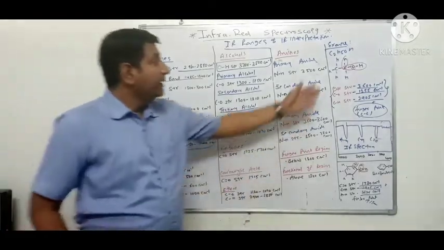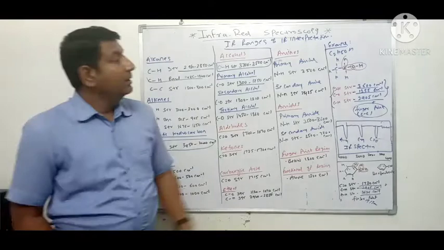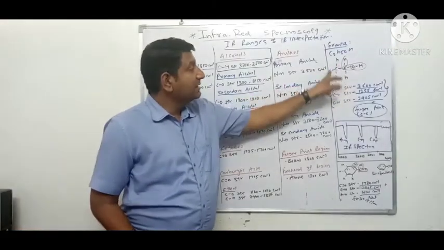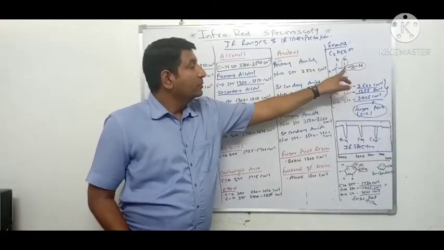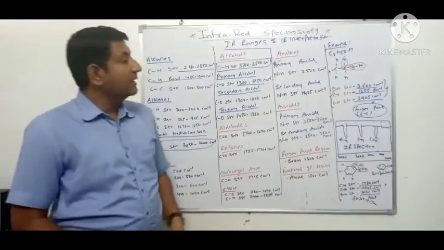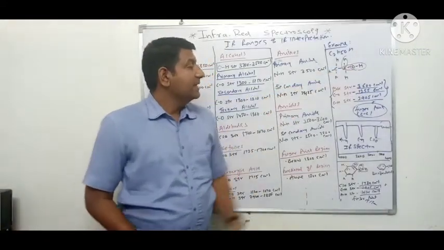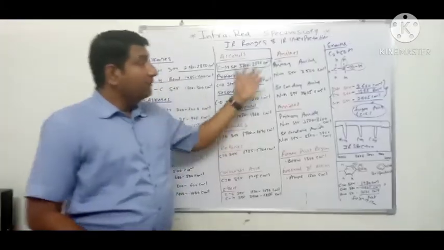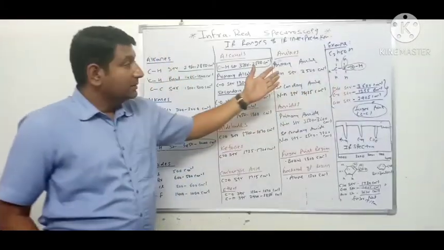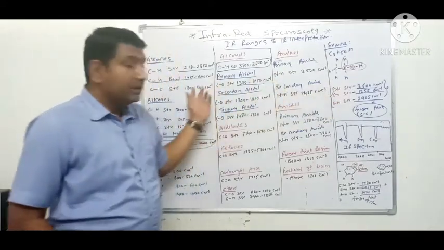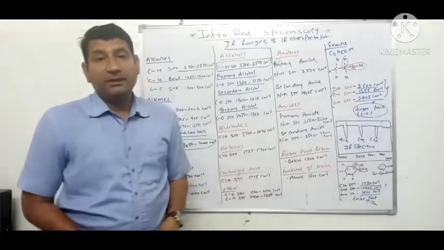how interpretation is done. We take example of ethyl alcohol or ethanol. The structure of ethanol is CH3CH2OH. So here three types of vibrations occur, that is OH stretching, C double bond O stretching, and CH stretching. So if we put the values of these vibrations from this chart, we will find the interpretation values of it.